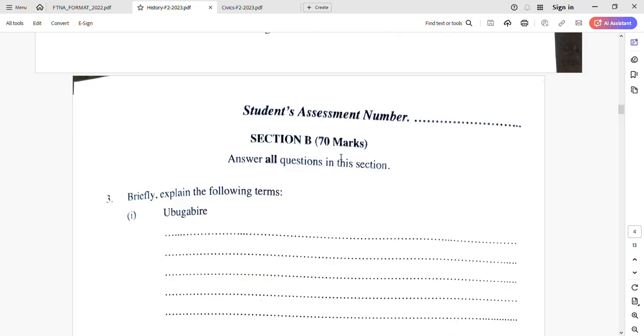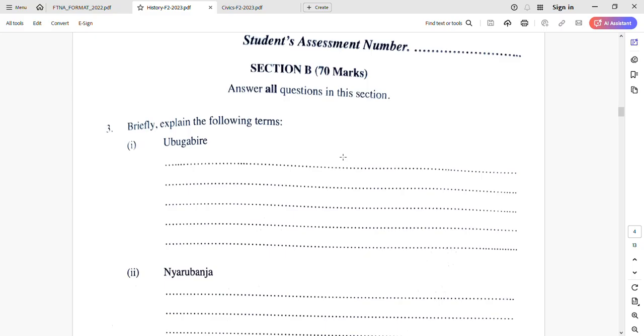Section B, from number 3 to number 9. Here they said is brief questions, and here they said answer all questions. So number 3 example, according to this format, number 3, they said you start to explain brief by defining this concept.